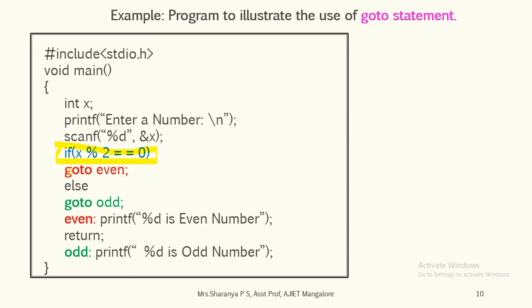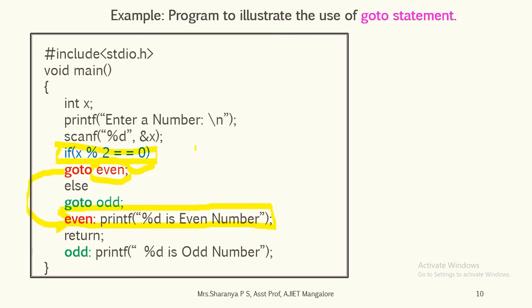If it is so, then instead of printing directly here, we move the control to some other section of the code which is given the name even. So the control will search for that even label and it is found here, and whatever statement is present there, it is going to execute. This is how the goto statement works.